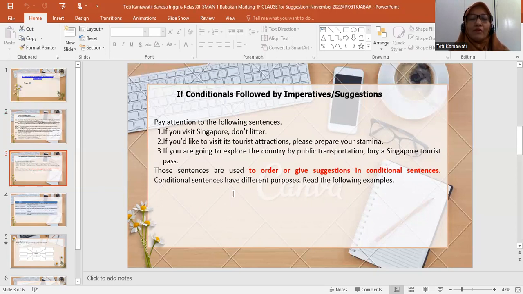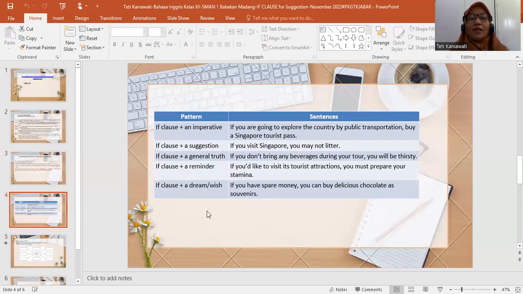Okay, we can see here from the three sentences, the use of conditional sentences followed by imperatives, and we can use the if conditional followed by suggestion, or we can say if conditional for suggestion. The function of this grammar is to order or give suggestion in conditional sentences. Conditional sentences have different purposes. We can see here on how to make it or structure building. Okay, this is the structure or the pattern.